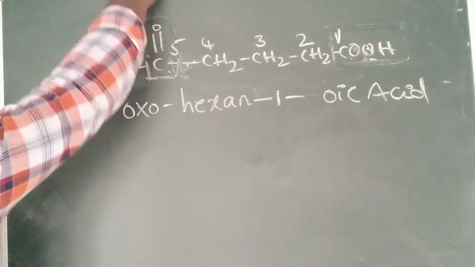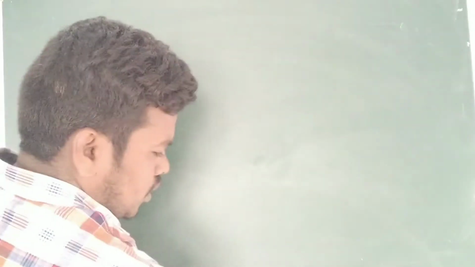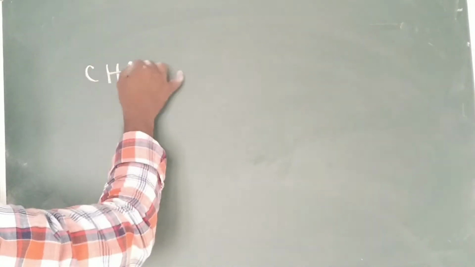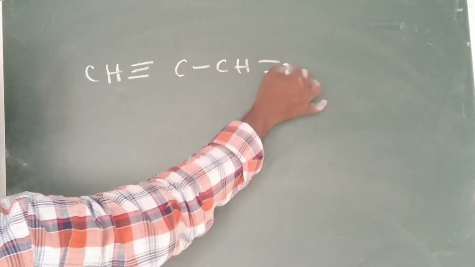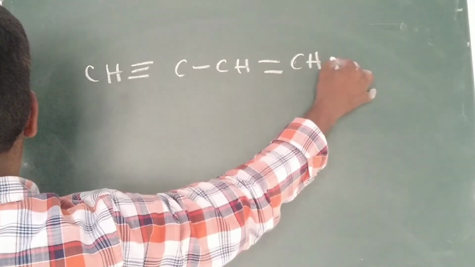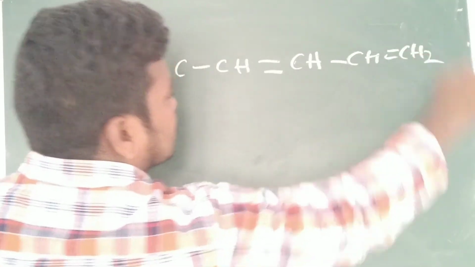So next example we can see. Everything is easy only. The next example is based upon the double bond and triple bond. So CH triple bond CH, double bond CH, double bond CH2 is there.